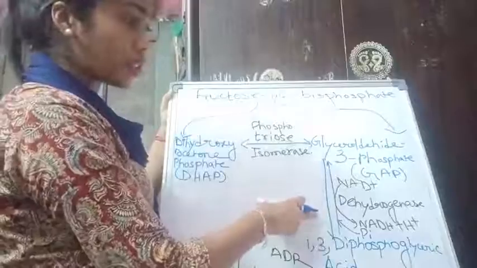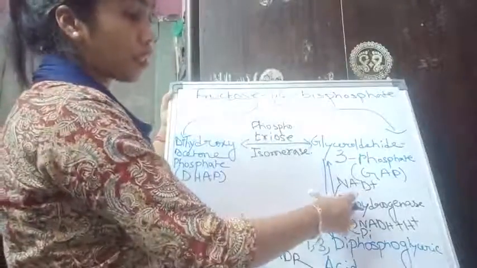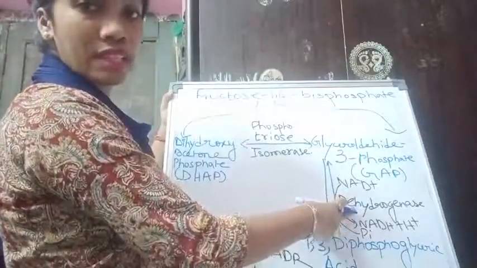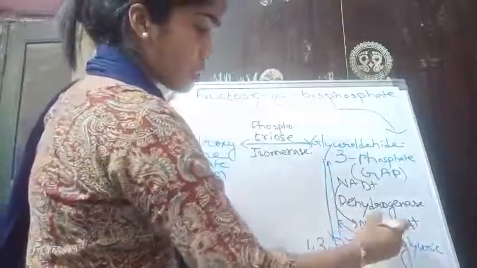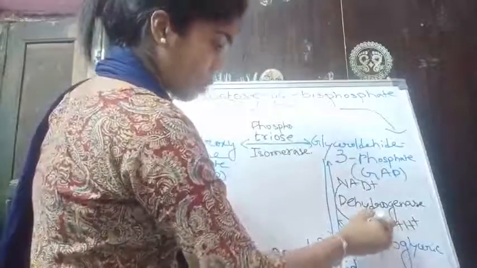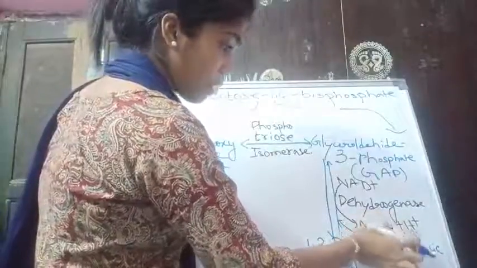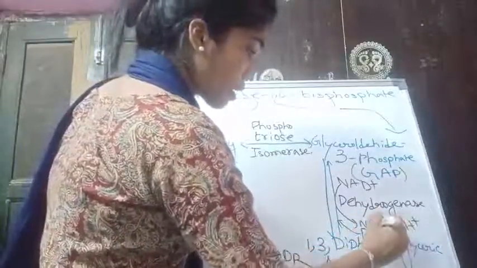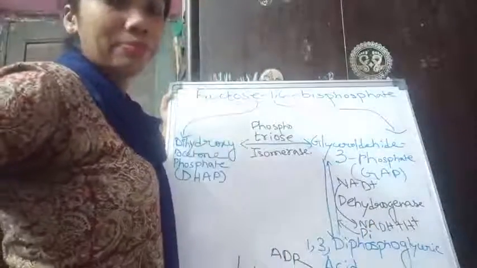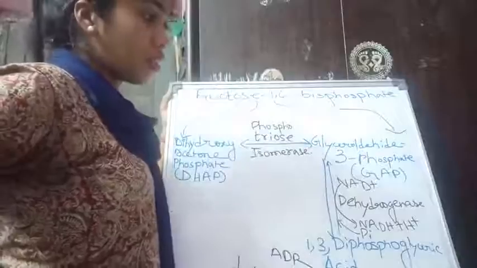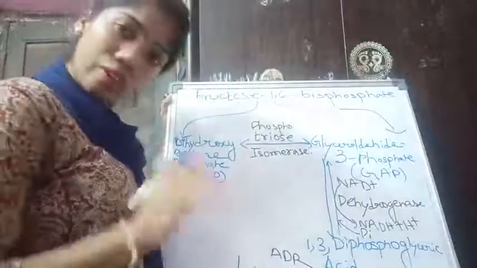If dehydrogenation has taken place, naturally the name of the enzyme involved in this step is dehydrogenase, without any doubt. And whenever there is dehydrogenation, that means removal of hydrogen.